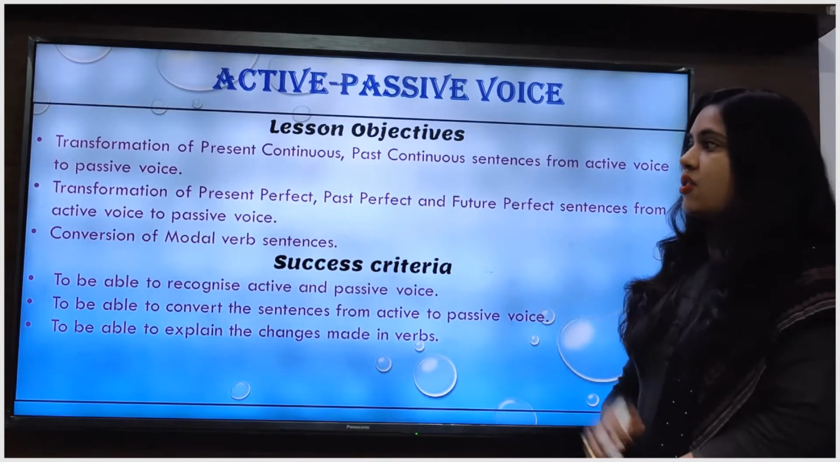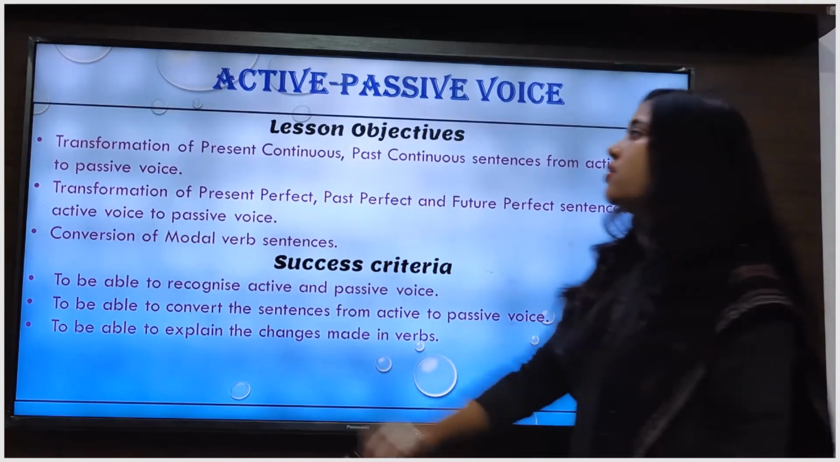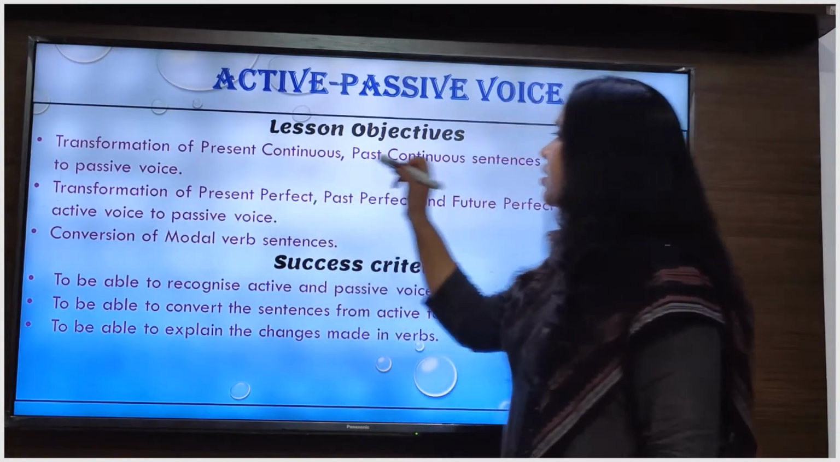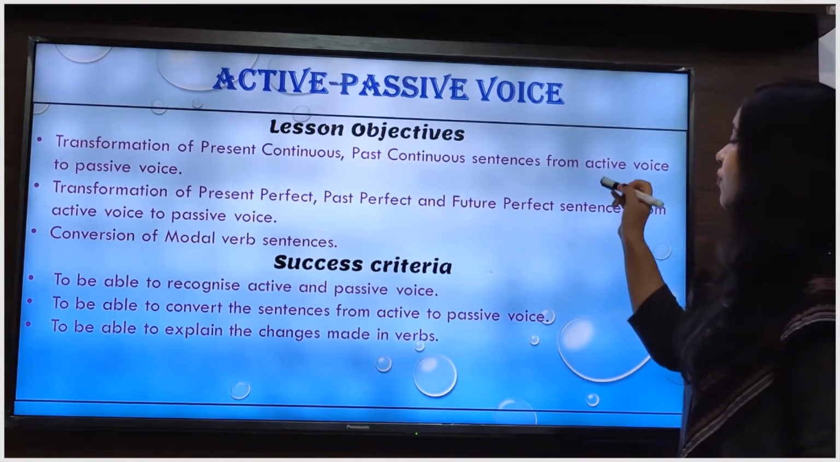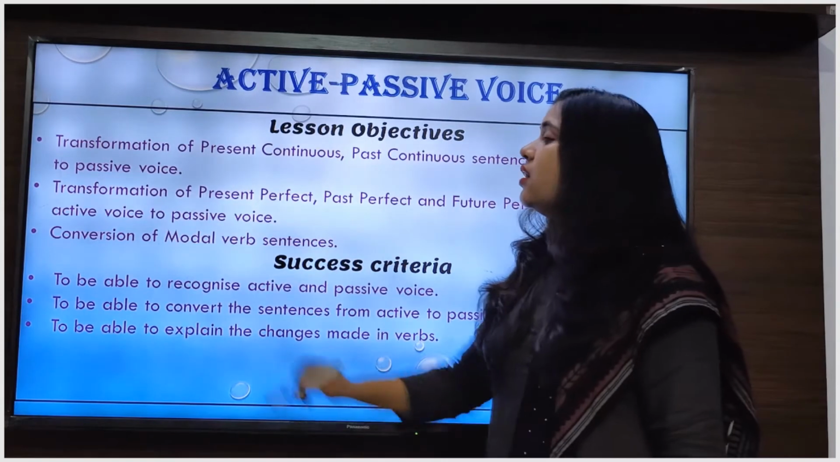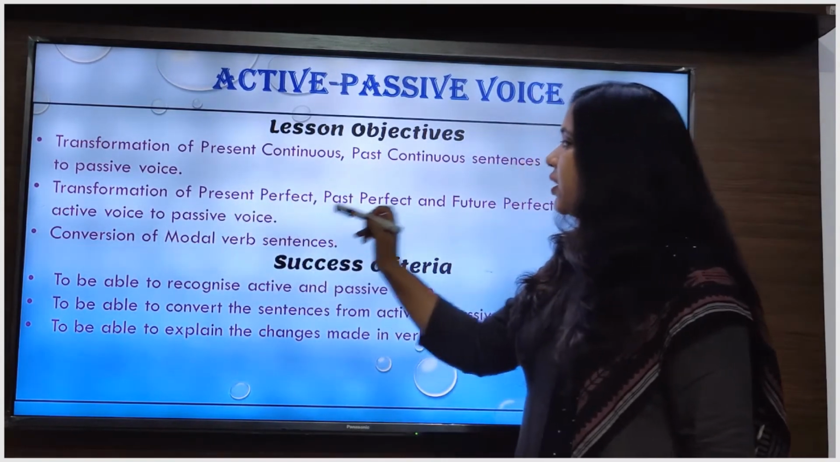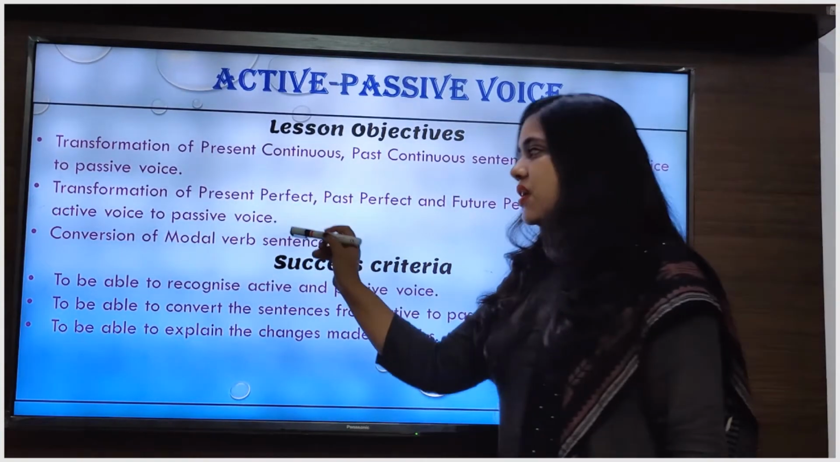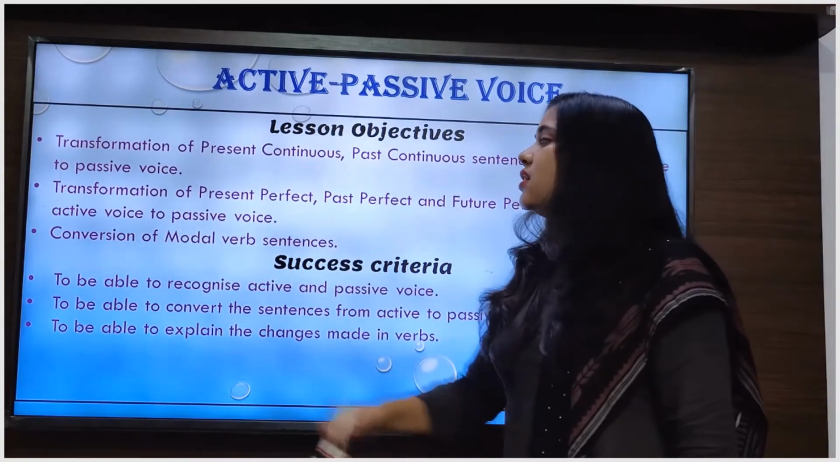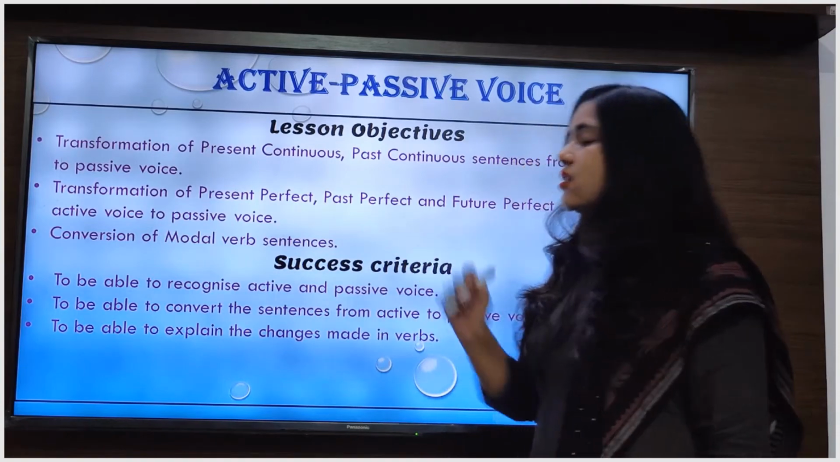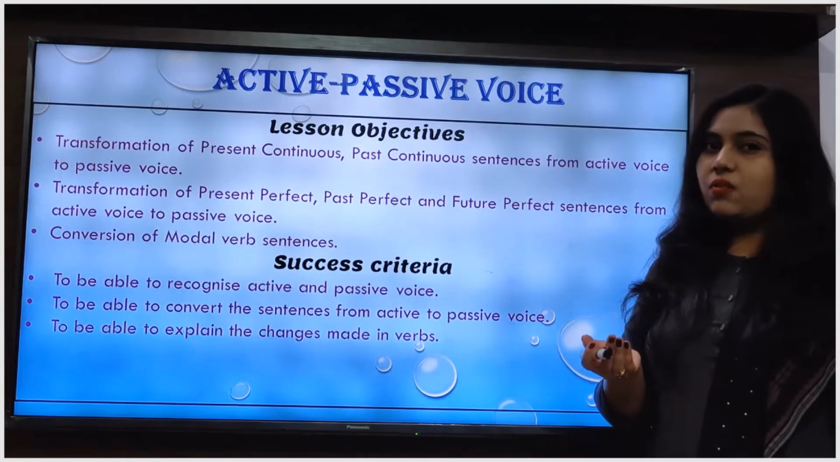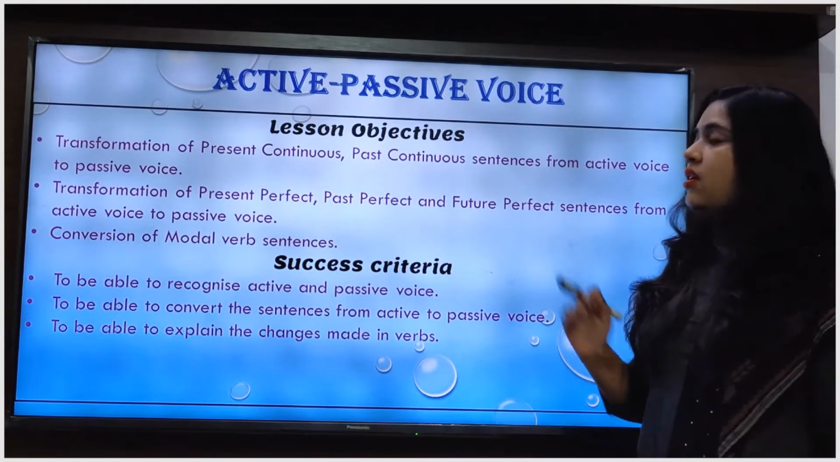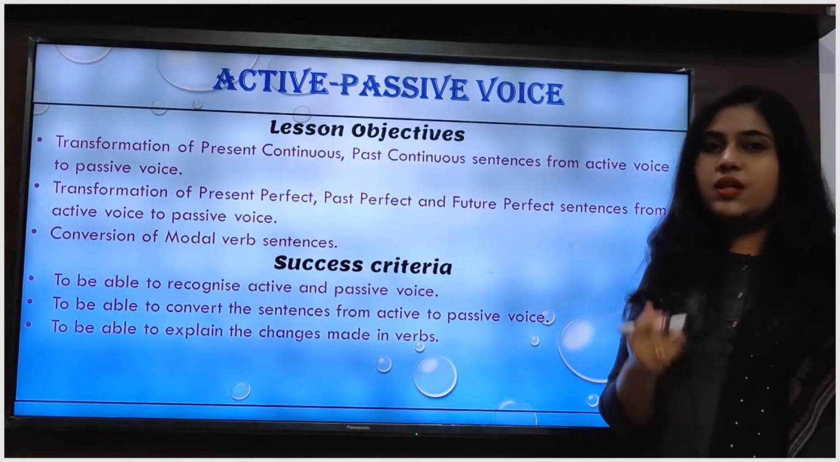In today's session, we will discuss the transformation of present continuous and past continuous sentences from active voice to passive voice, the transformation of present perfect, past perfect and future perfect sentences from active voice to passive voice, and the last one is conversion of modal verb sentences from active voice to passive voice. So these three points we are going to discuss in today's session.